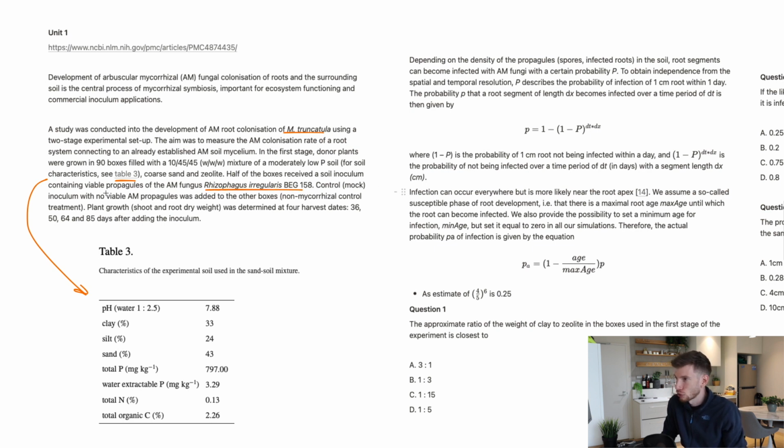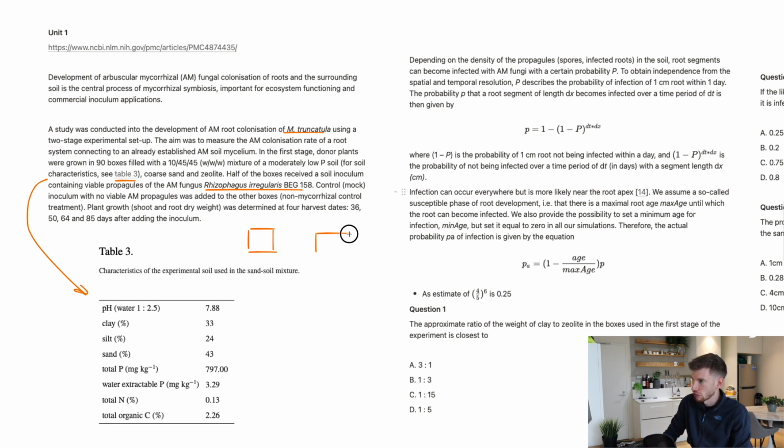And then the control group has no viable propagules added to the box. So this is the non-mycorrhizal control group. Makes a lot of sense. You've got the IV in there and not in the other. So plant growth, shoot and root dry weight was determined at 4 harvest dates, 36 days after adding the inoculum. Okay. So if I was making notes on that, I'd probably try to draw this one out.